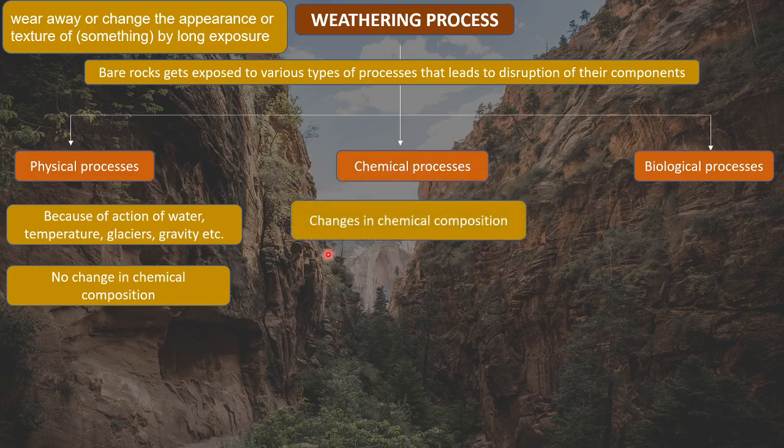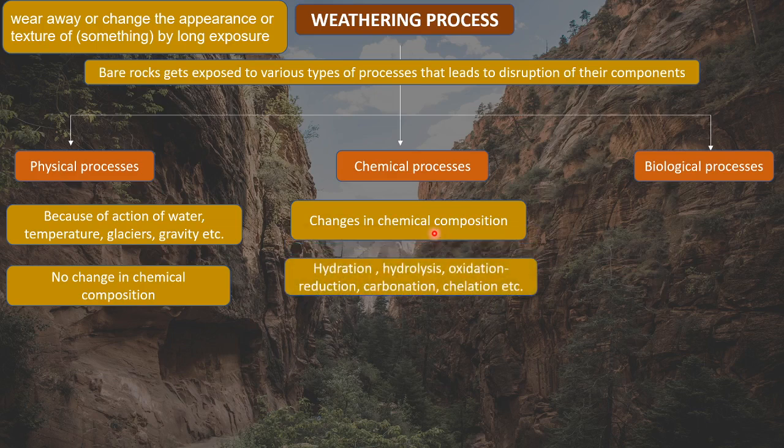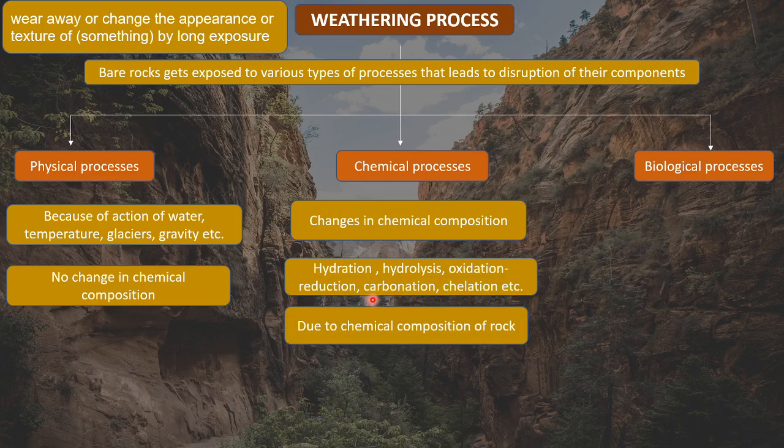So in the chemical process, there takes place changes in the chemical composition. Now the composition of the rock itself changes, and this leads to weathering. So this could be because of processes like hydration, hydrolysis, oxidation, reduction, carbonation, chelation, etc. So all of these processes contribute to chemical weathering, right? Now this chemical weathering can happen due to the chemical composition of the rock, because rock itself is made up of many chemicals.